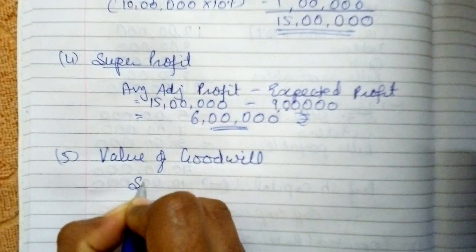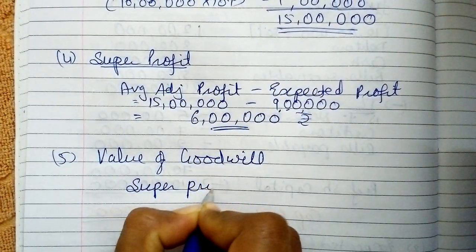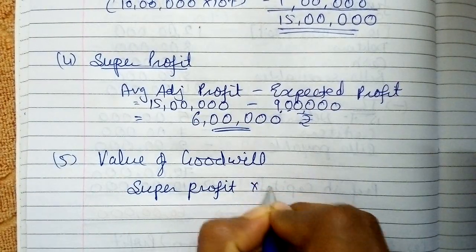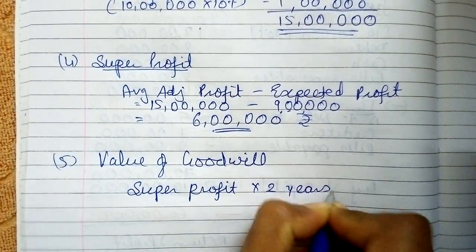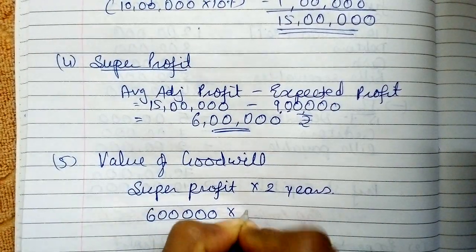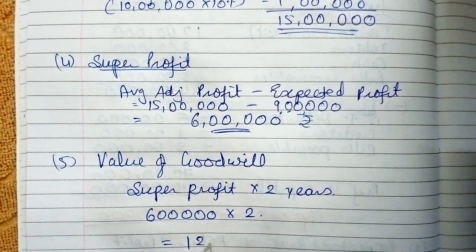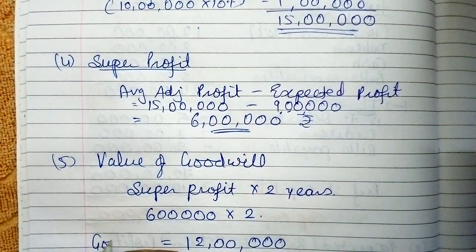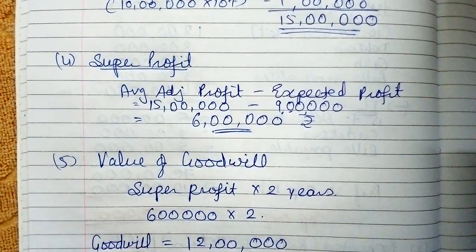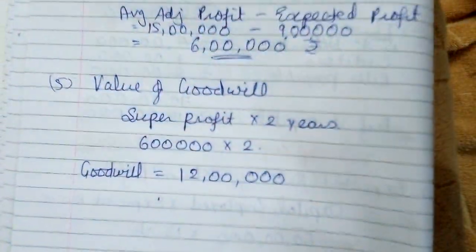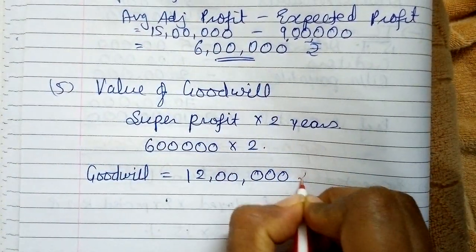Goodwill, which is given, of how many years super profit purchase? 2 years purchase of its super profits. So super profit into 2. So my valuation of goodwill is 12 lakhs rupees. Okay, value of goodwill is 12 lakh rupees.